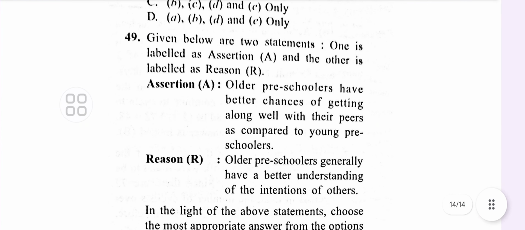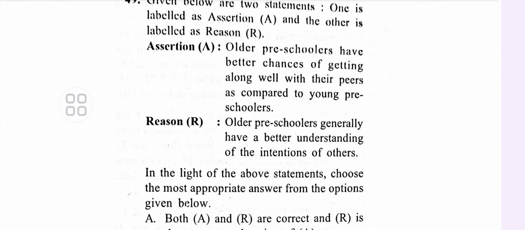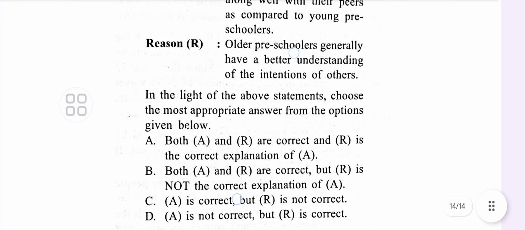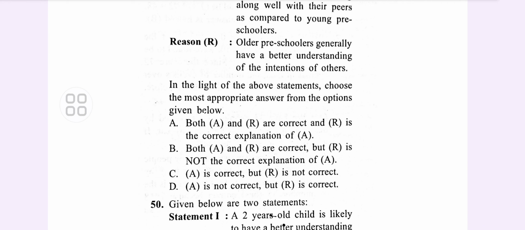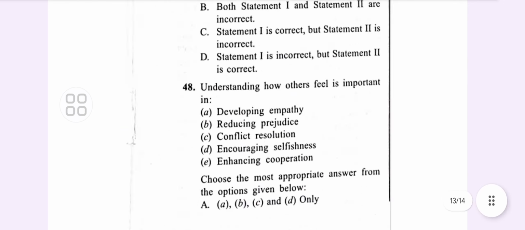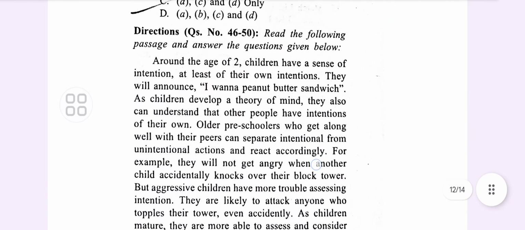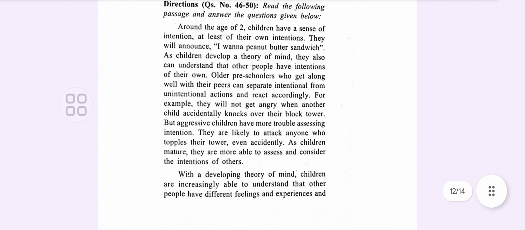Okay, given below two statements, again one is labeled assertion and one reason. Older preschoolers have better chance of getting along well with their peers as compared to younger preschoolers. Older preschoolers generally have a better understanding of the intention of others. So which one is correct? Yes, the answer will be A, both. Why? Because the passage mentions that older preschoolers who get along well with their peers can separate intentional from unintentional action, which implies they have a better understanding of the intention of others. So assertion and reason. Therefore, both the assertion and reason are correct, and the reason is the correct explanation of the assertion. You can see here it was mentioned, right? Older preschoolers. You can see.